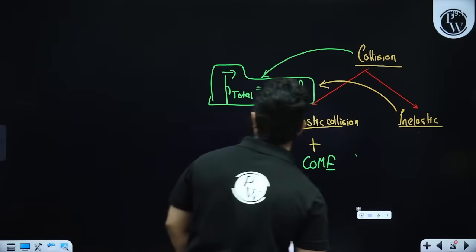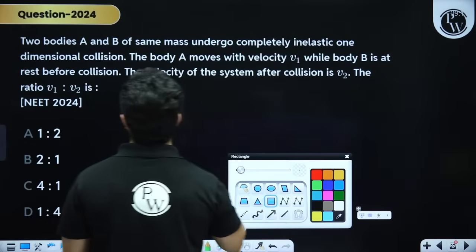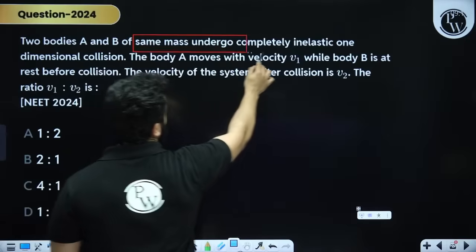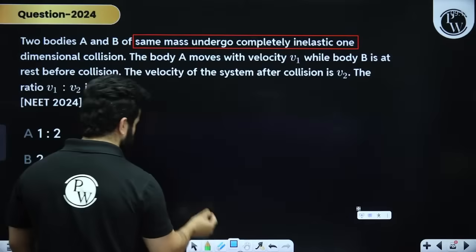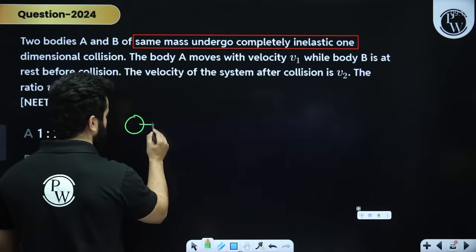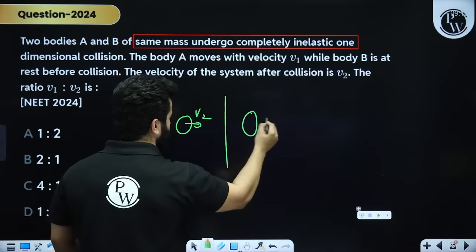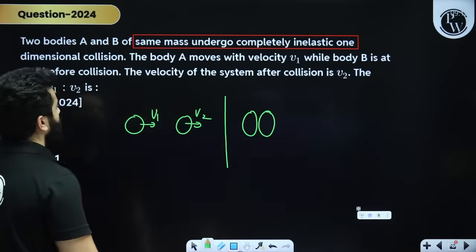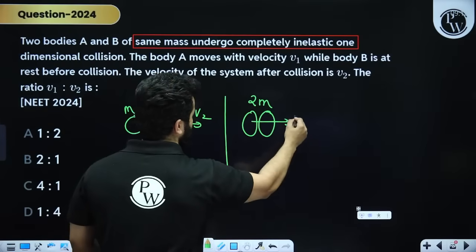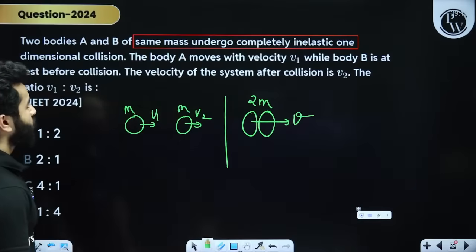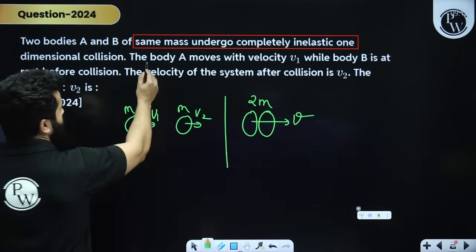So let's come back to this question. In this problem they are saying that two bodies of same mass undergo completely inelastic collision. Completely inelastic collision basically means that two bodies were having collision. Let's say this is V1, this is V2, and after collision both of them stick together, right? If this is mass m, this is mass m, this becomes mass 2m, and they will move with common velocity v. Then they are saying that a body A moves with initial velocity V1 while body B is at rest.